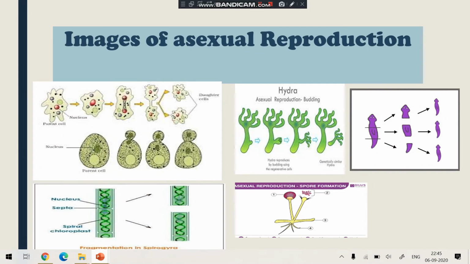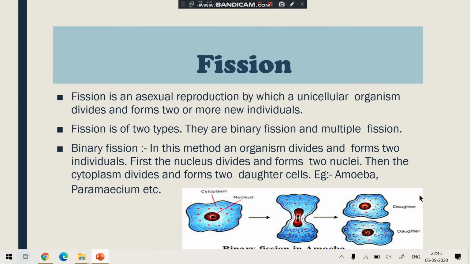These are the images of asexual reproduction. This is fission, where one organism splits into two. This is budding, where an outgrowth is formed. This is also budding. This is regeneration. This is the image of fragmentation, and this is the image of spore formation. So these are the different types of asexual reproduction. Now the first type, that is fission.